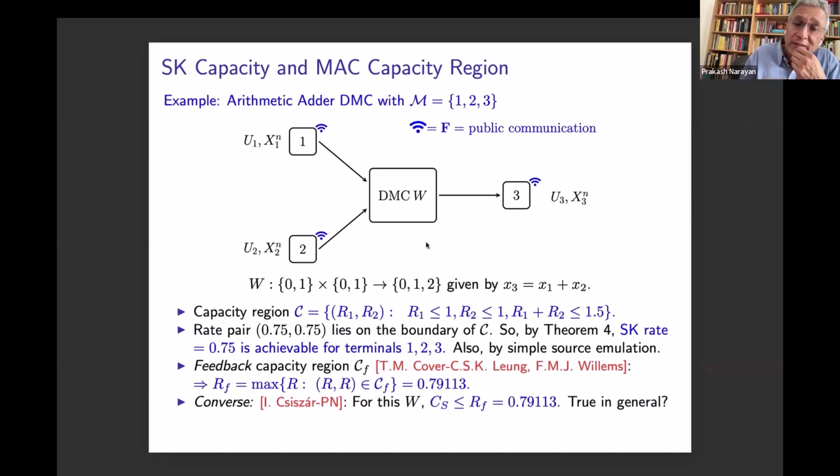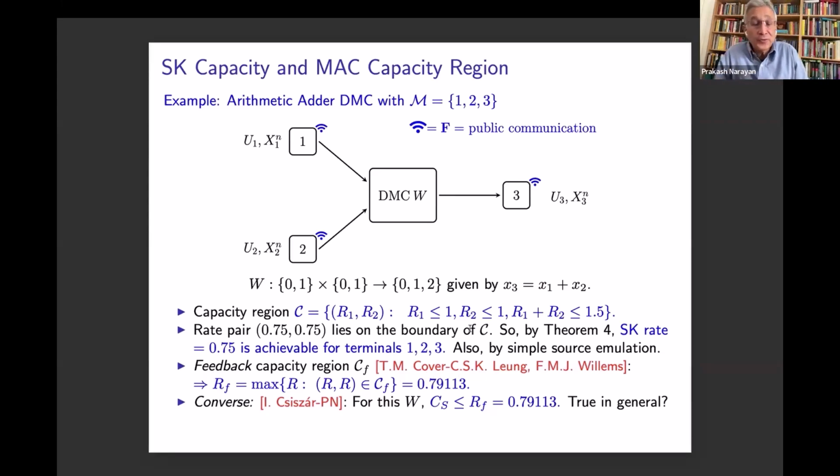A natural question to ask is what can you say about the best secret key rate when there is public communication in the form of receiver feedback to the two transmitters? Now, the feedback capacity region of this specific channel is known. It was looked at by Tom Cover and Cyril Leung, and then by Frans Willems. And we know that the equal rate point in the feedback capacity region is 0.79113.